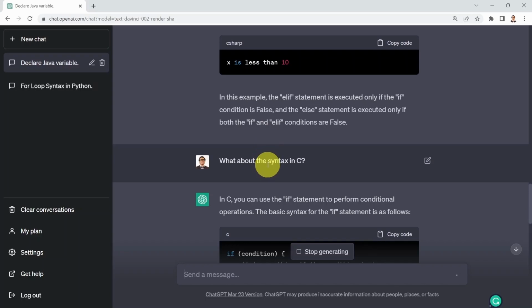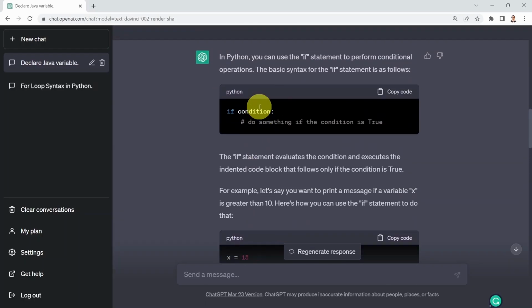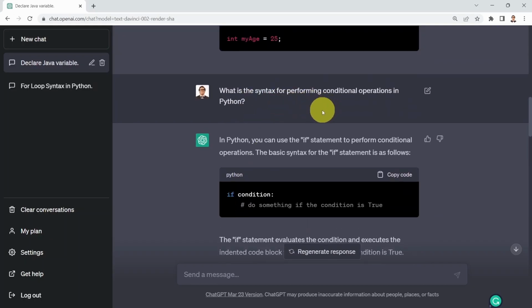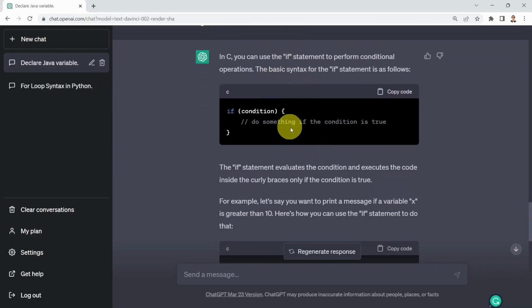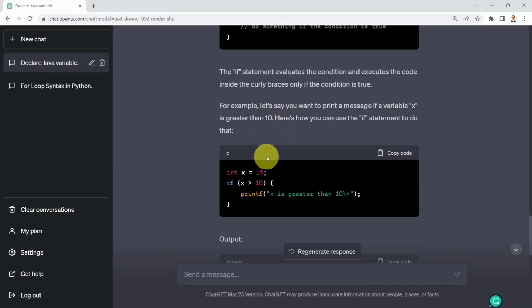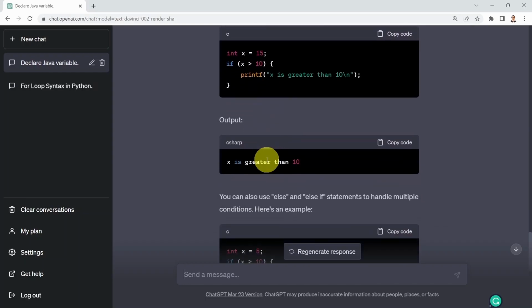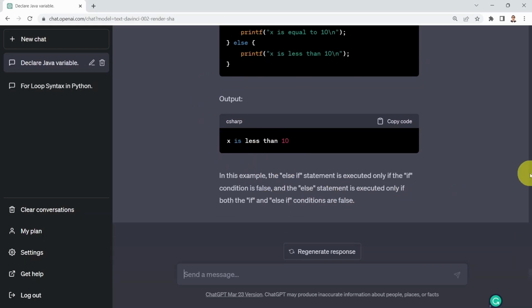So when I say, what about the syntax in C, it basically understood that I'm referring to the previous prompt when I asked about performing conditional operations. But instead of Python, now I'm referring to the C programming language. So you will find that the answer here makes sense. And that's how you define an if-else statement in C. And it's showing an example here as well. You can, of course, go ahead and copy that code, and it's showing you the output along with an explanation as well to that code.